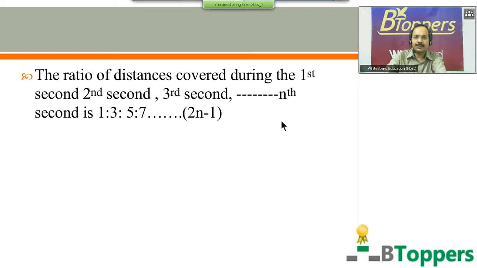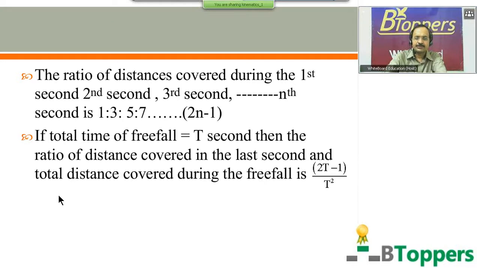The ratio of distances covered during the first second, second second, third second, etc. up to the nth second is 1:3:5:7 up to (2n minus 1). If the total time of free fall is equal to capital T seconds, then the ratio of the distance covered in the last second and the total distance covered during the free fall is (2T minus 1) by T square.